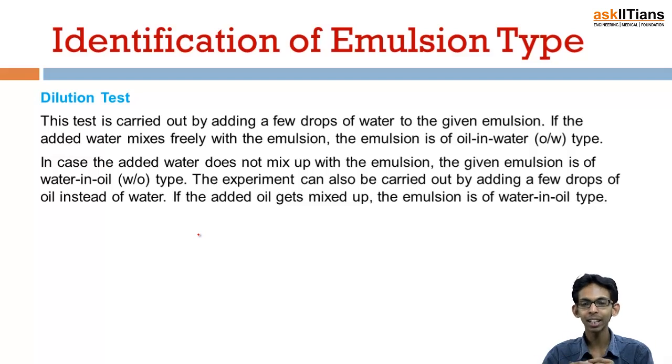And this experiment can also be carried out by adding a few drops of oil instead of water. If the added oil gets mixed with the emulsion, then the emulsion is of water in oil type. That means oil is already present in larger amount, that means oil is the dispersion medium, so it is a water in oil type emulsion.